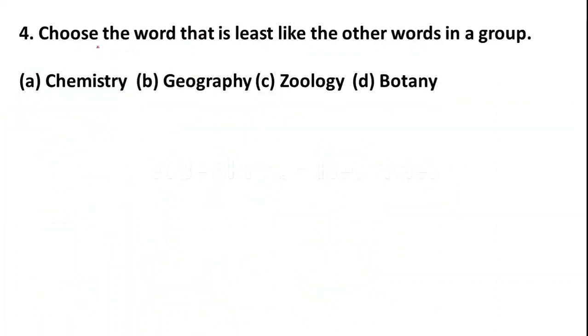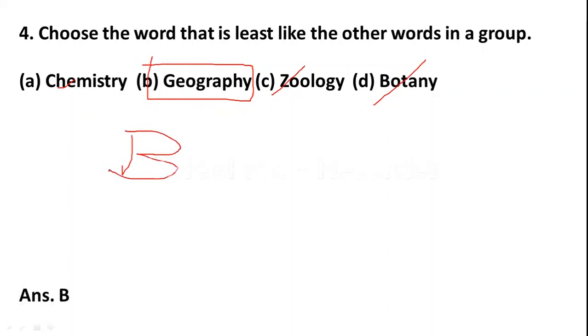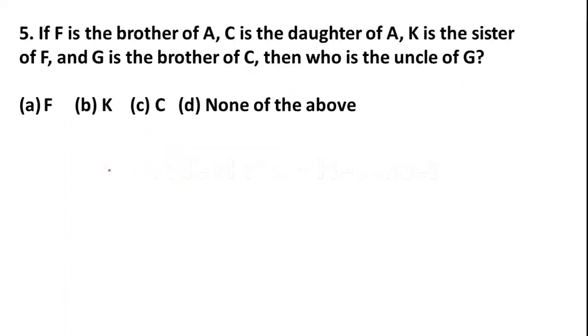Choose the word that is least like the other words in the group. The words are option A chemistry, option B geography, option C geology, option D botany. I think easily you can guess it. Chemistry, geology, botany are the branches of science, but geography is not a branch of science. So here the correct answer is option B, geography. Okay, let us go to the next question.